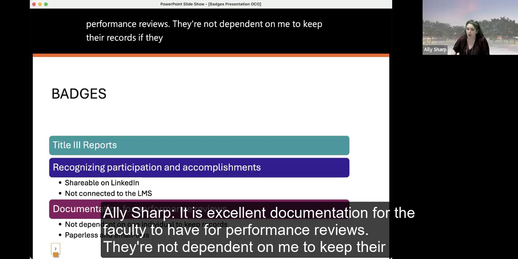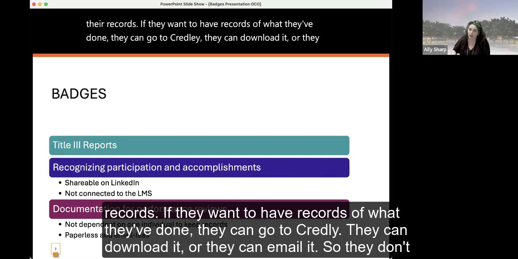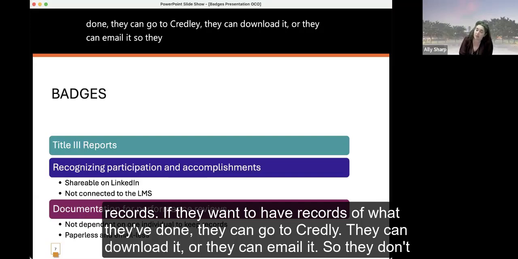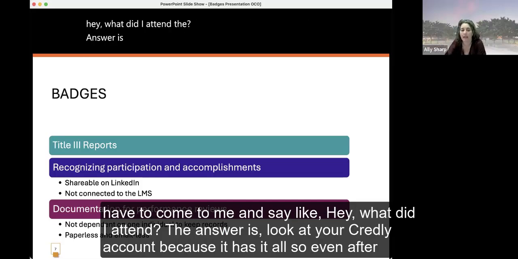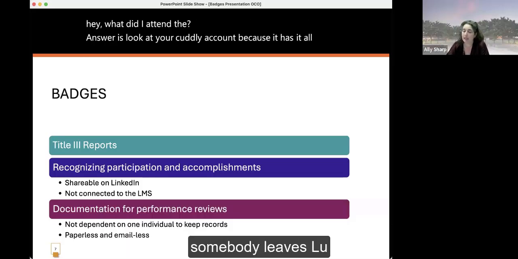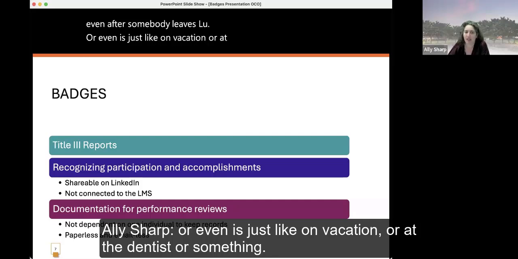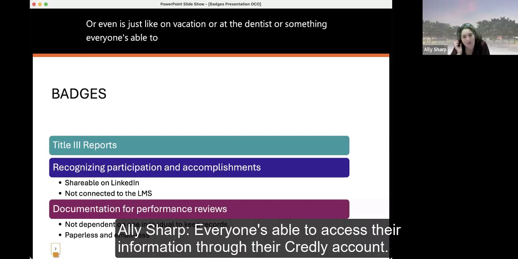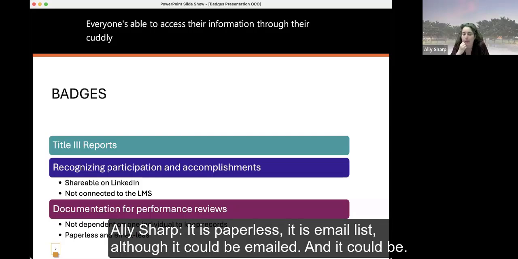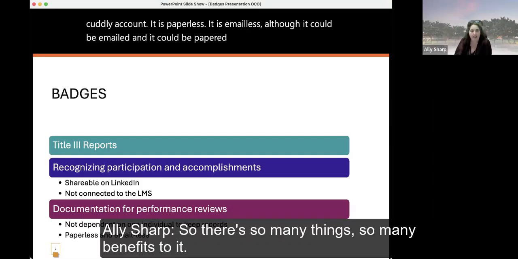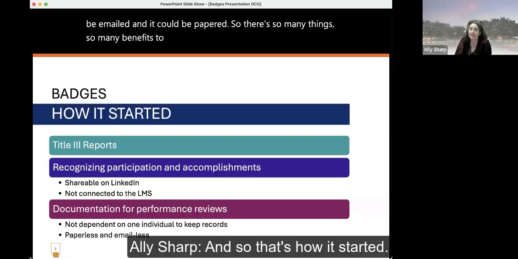If they want to have records of what they've done, they can go to Credly, they can download it, or they can email it. So they don't have to come to me and say, hey, what did I attend? The answer is, look at your Credly account because it has it all. So even after somebody leaves LU, or is just on vacation or at the dentist, everyone's able to access their information through their Credly account. It is paperless, it is emailless, although it could be emailed and it could be papered. So there are so many benefits to it. And so that's how it started.